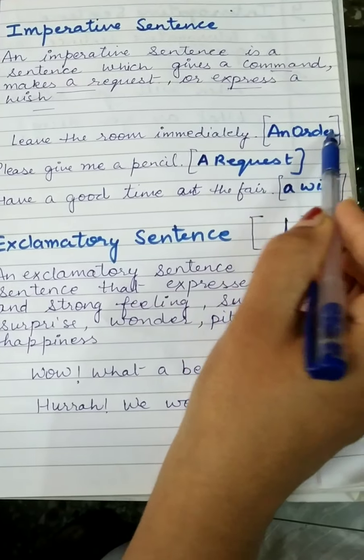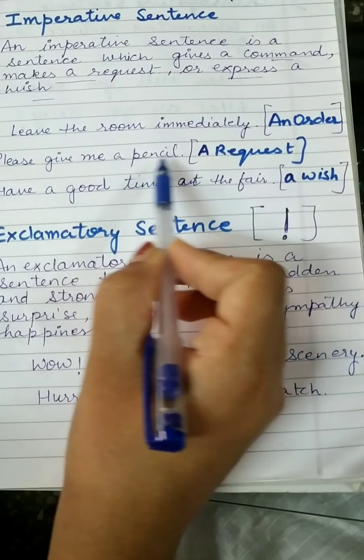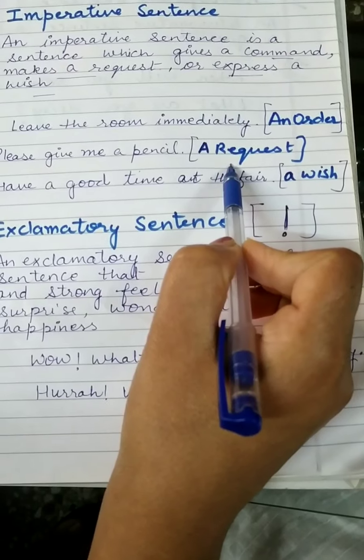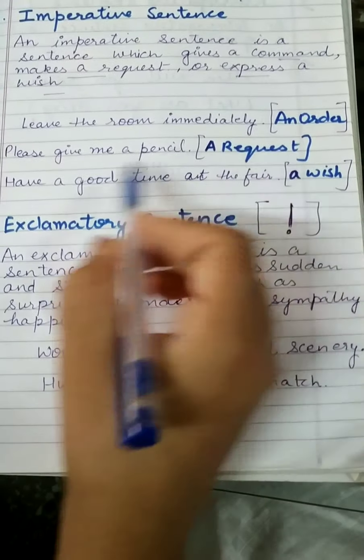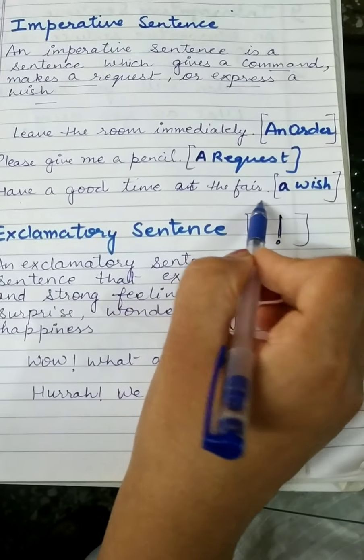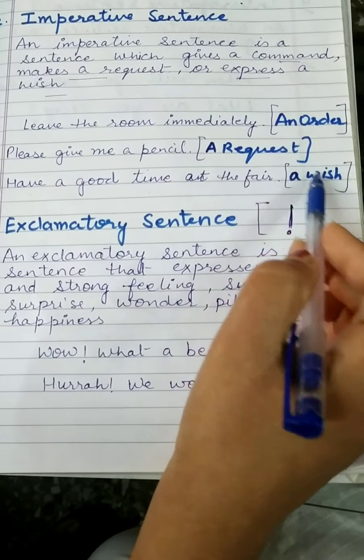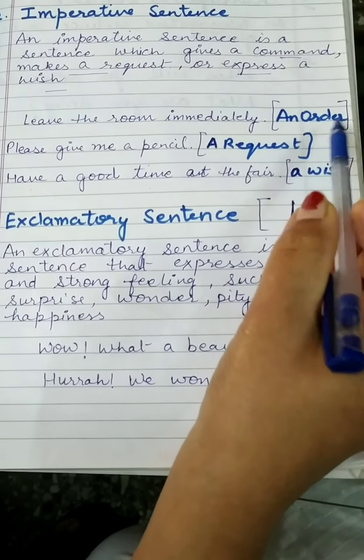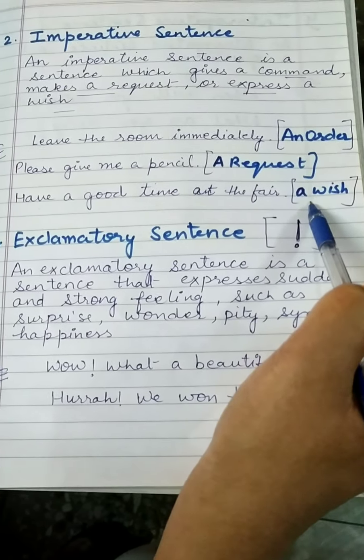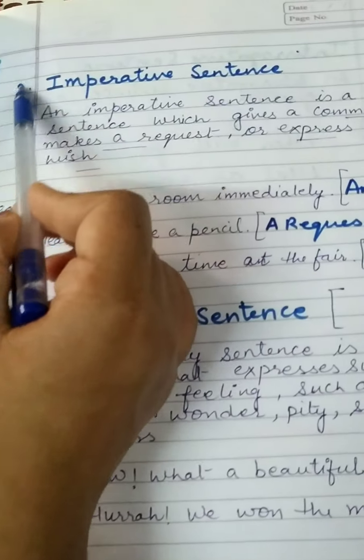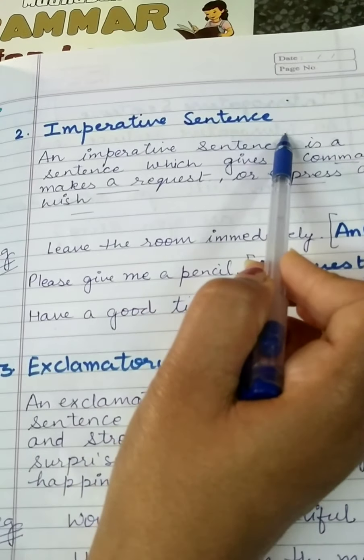So it is an order. Please give me a pencil. We are requesting someone to give a pencil. So it is a request. Have a good time at the fair. It is a wish. So we can understand by these examples order, request and wish. These types of sentences come under the category of imperative sentences.